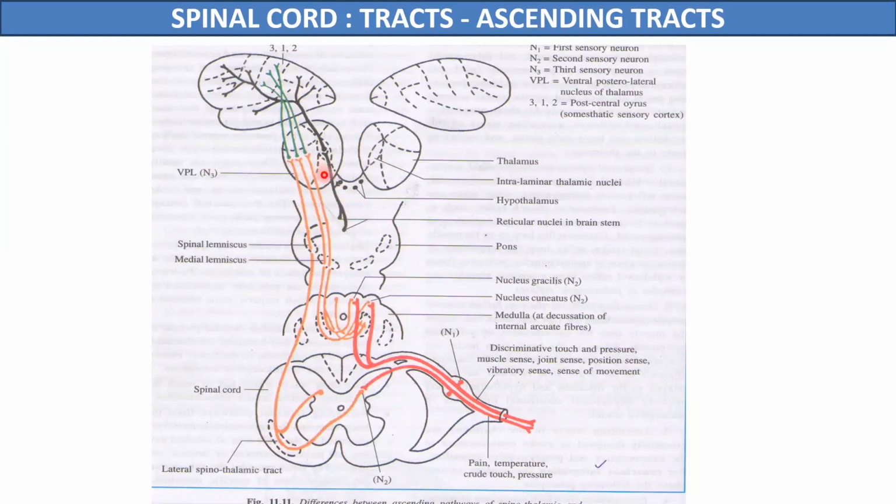So information through the second order neuron will reach the thalamus, and these second order neurons will relay over the third order neuron cell bodies located in the thalamus. So these are the three order neurons in the ascending pathway: first, second, and third order. Now we will study the major ascending tracts in the spinal cord.